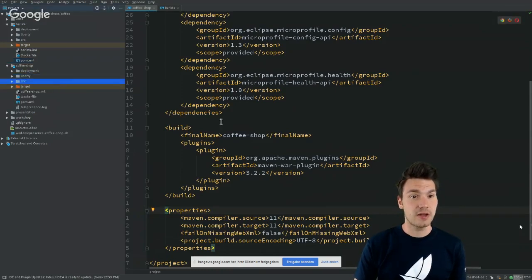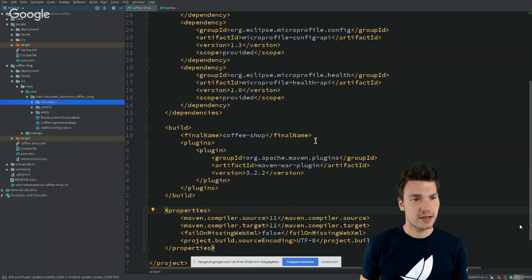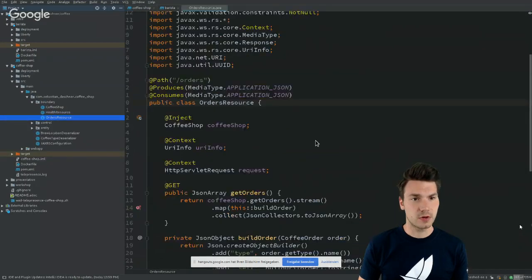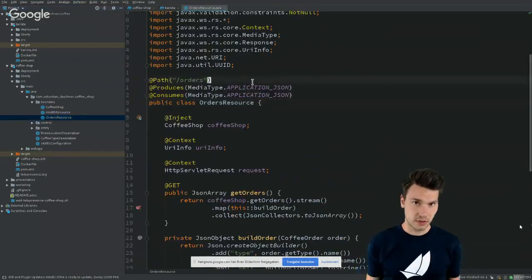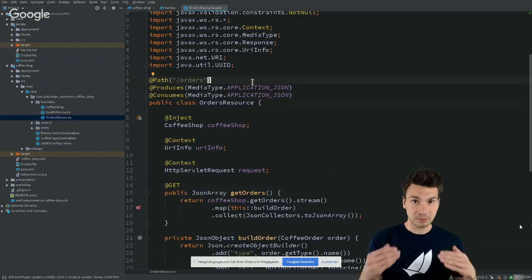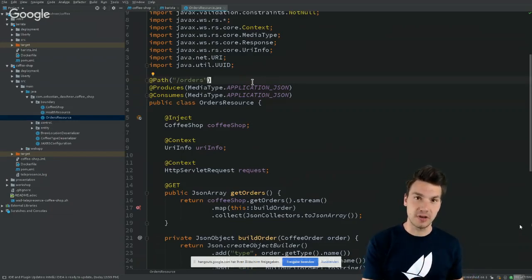How this order coffee process works, let's have a look. There is one resource that is called orders. Our order coffee boundary is going to be an HTTP endpoint that we implement using JAX-RS. As enterprise developers, we're probably familiar with JAX-RS. We have something like an @Path("orders") annotation on a class that gives us a JAX-RS resource here.